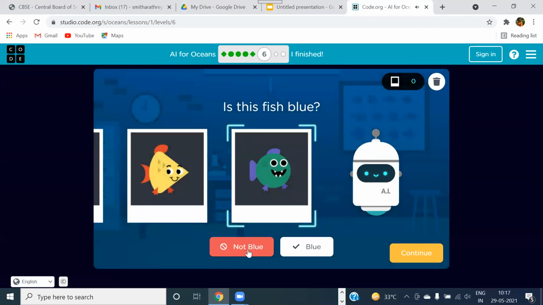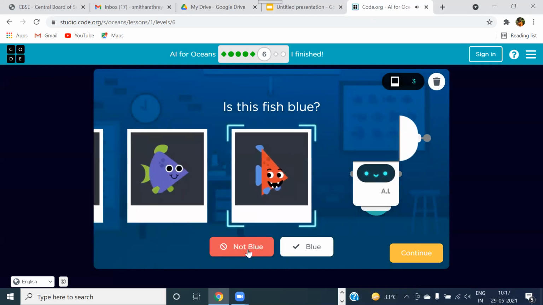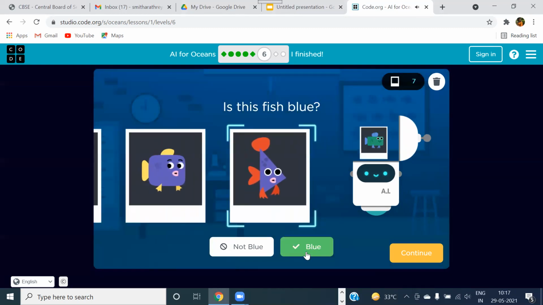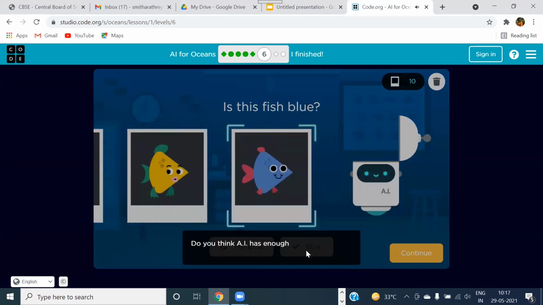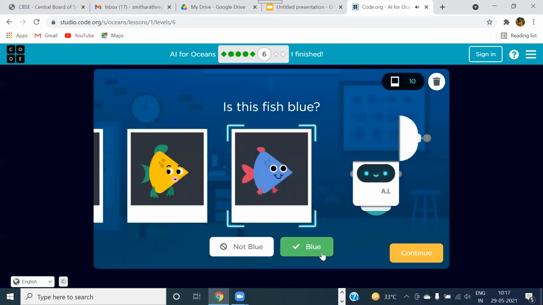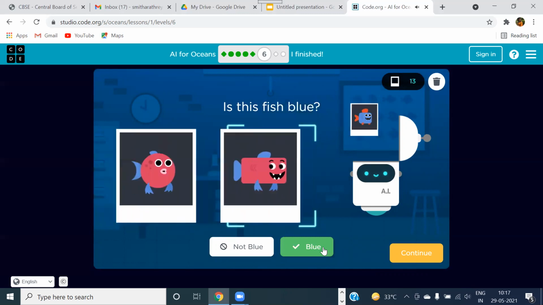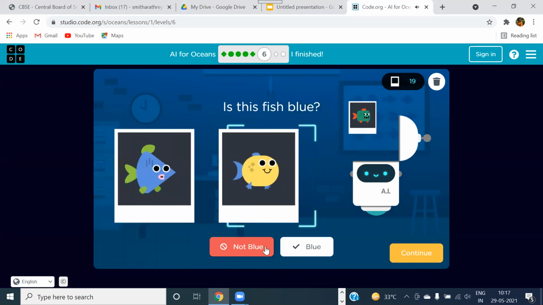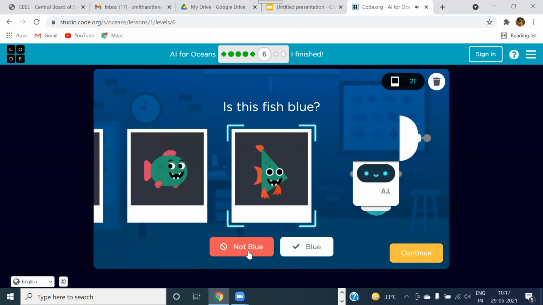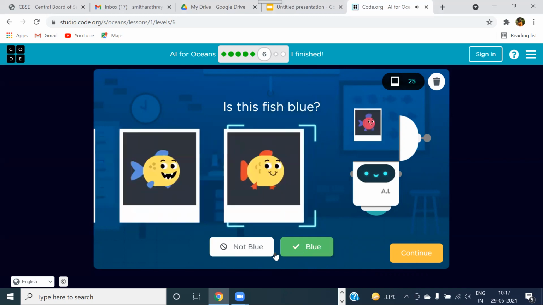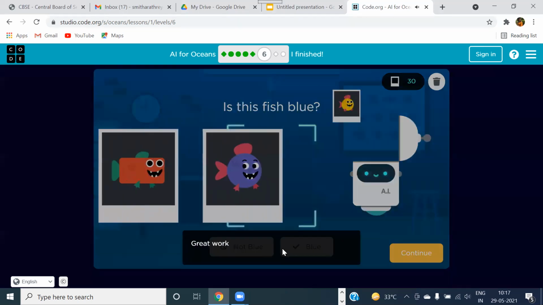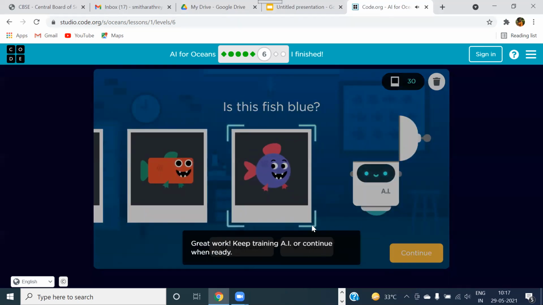Here we have to be very careful. This also I'll give blue because some parts are in blue. It is asking, does it have any data? I don't think so, so I'm going to train more. A little bit of blue also I'll categorize. Okay, let me do it like that and see how my AI is performing. It also has a little bit of blue. So now we can go and check. Okay, so we can continue.